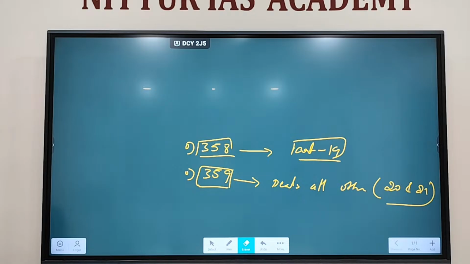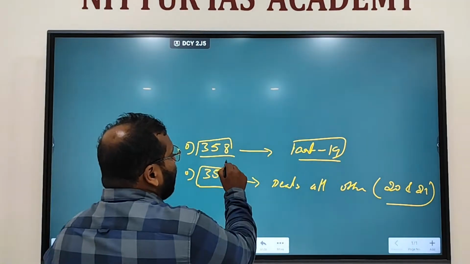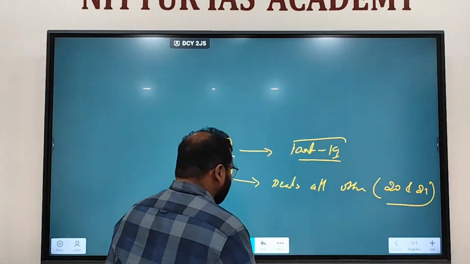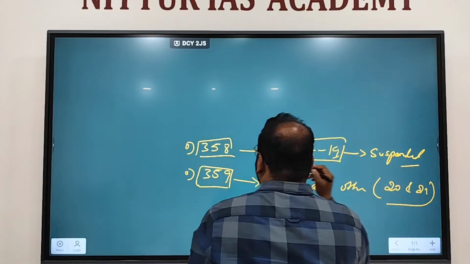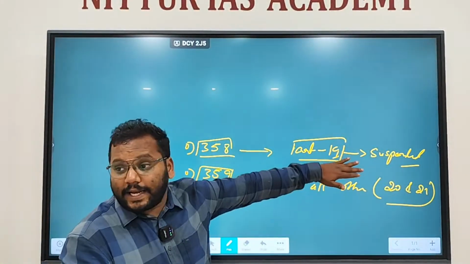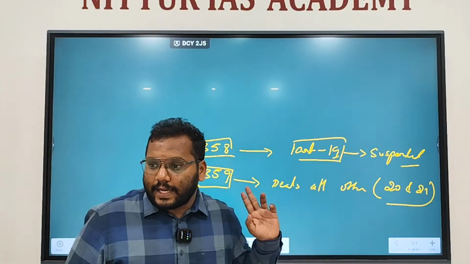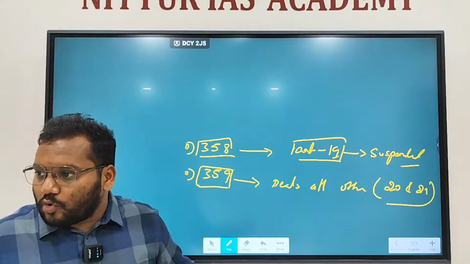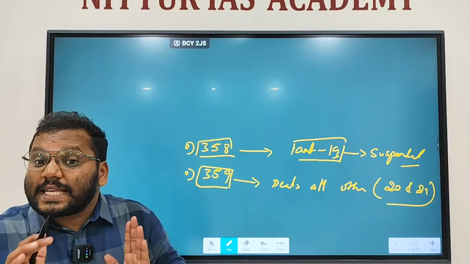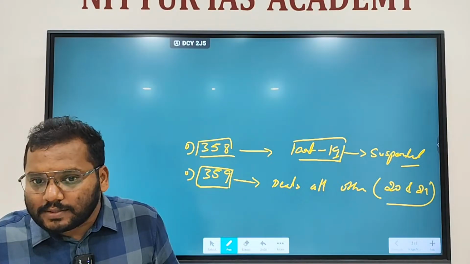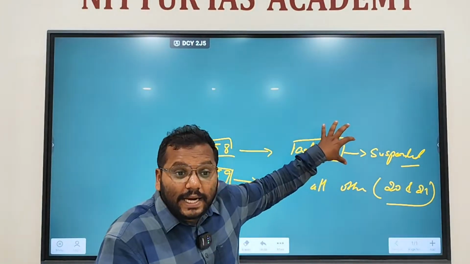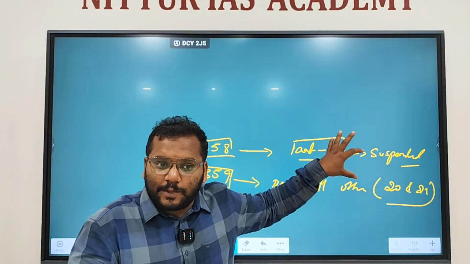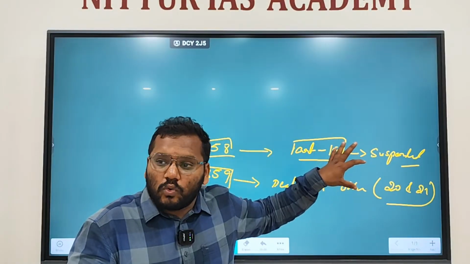When the national emergency is in force in the country, Article 358 says Article 19 is suspended. I'll come to that. Article 358 deals with only Article 19. Your speech and expression, assembly, association, movement, residence, profession can be restricted. Means the state, that is, Parliament, can bring laws that can restrict your fundamental rights under Article 19. Your speech and expression can be curtailed. There can be a restriction for you to move.